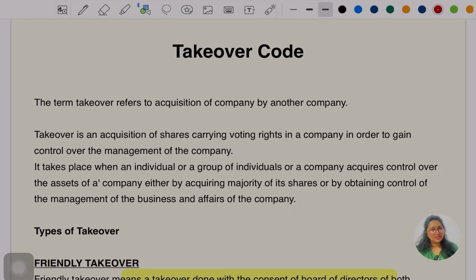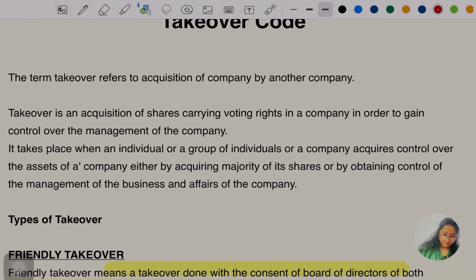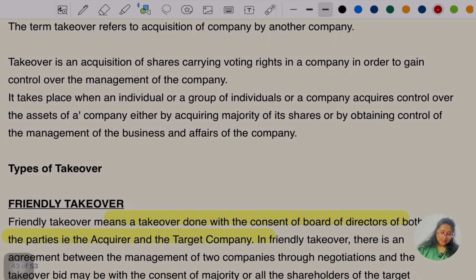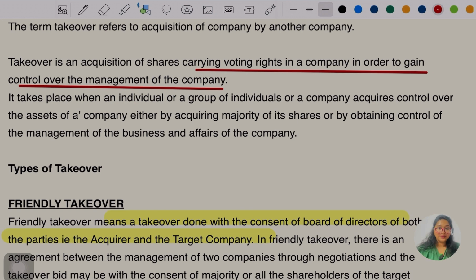Now a little about the definition. The term takeover refers to the acquisition of a company by another company. The takeover is an acquisition of shares carrying voting rights in a company in order to gain control over the management of the company, right?